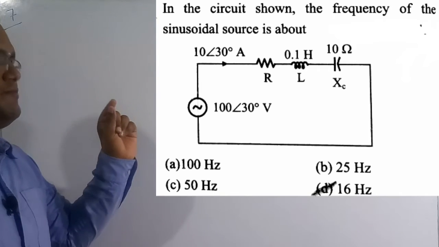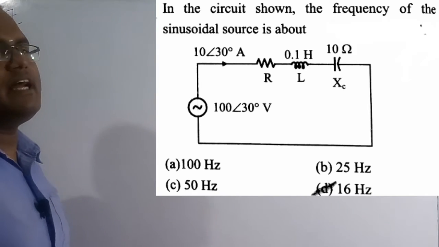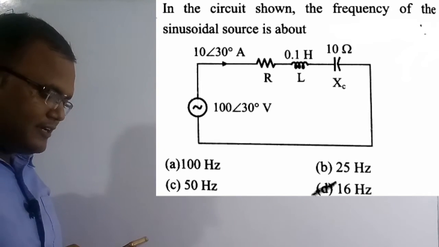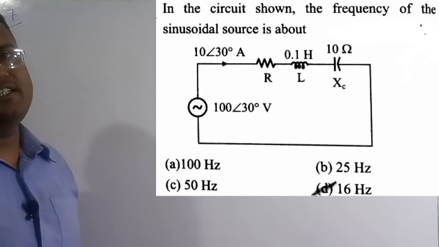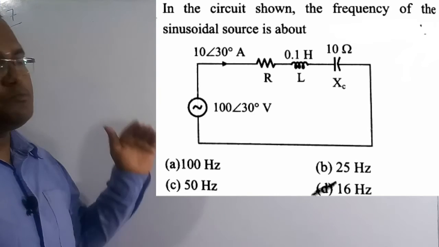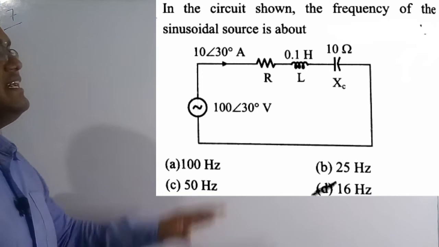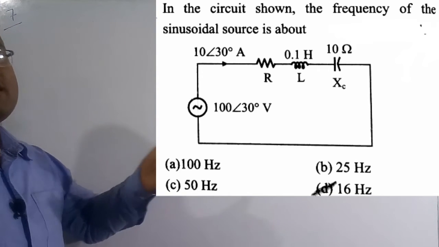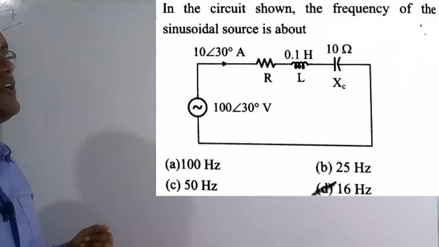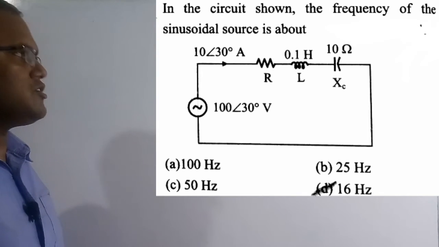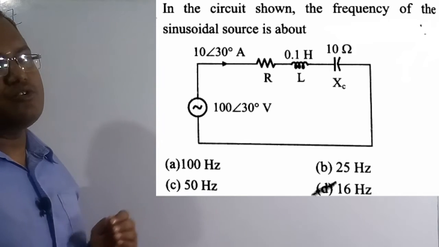If you see carefully, the value of the voltage source is 100 at an angle of 30 degree, and the current in the electrical circuit is I equal to 10 at an angle of 30 degree. So both are in phase. It indicates that the circuit is purely resistive, or we can say the circuit is going to operate at resonance condition. Based on this, we have to find the value of the frequency of the source. What are the four options? Option D, 16 Hz is the correct solution of this question.